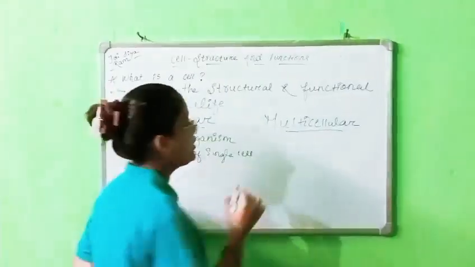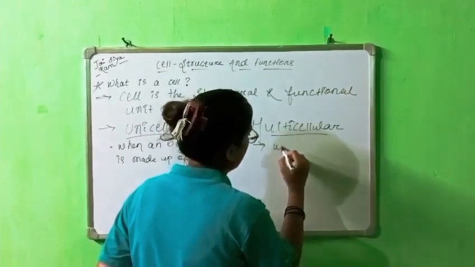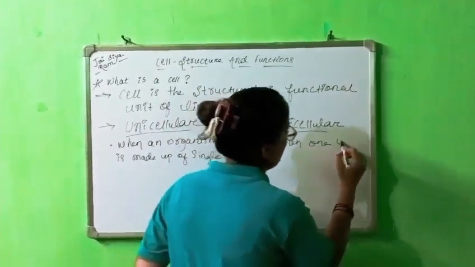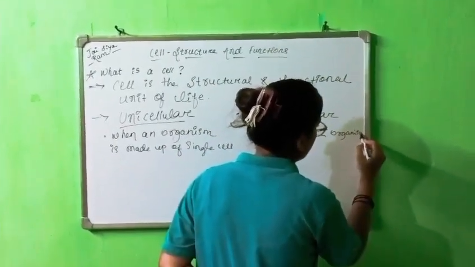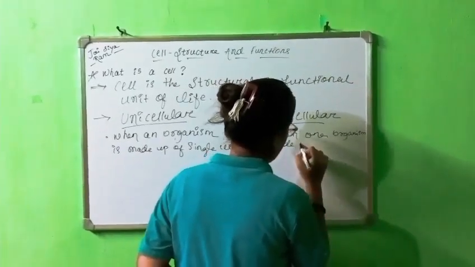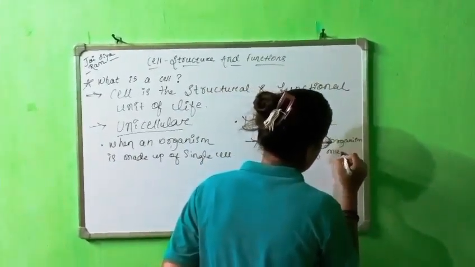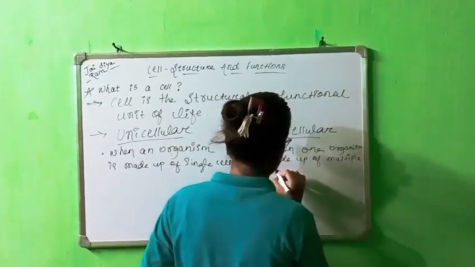And what is multicellular? Multicellular means when one organism is made up of multiple cells.